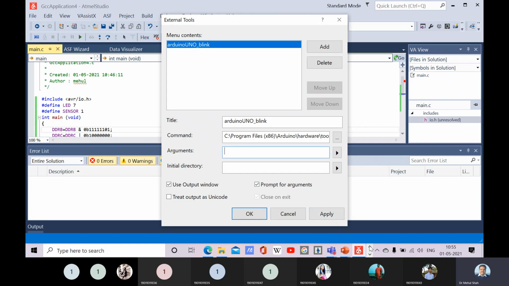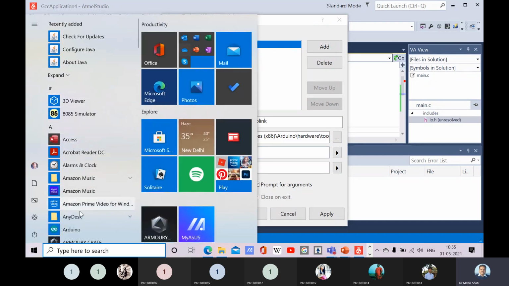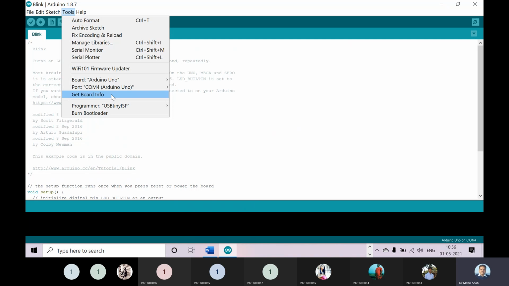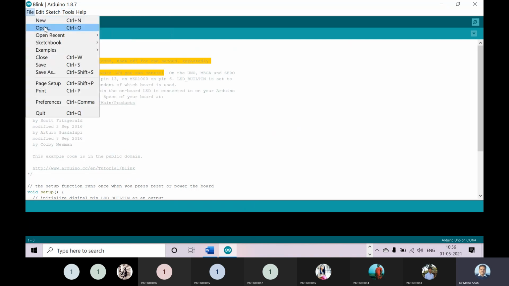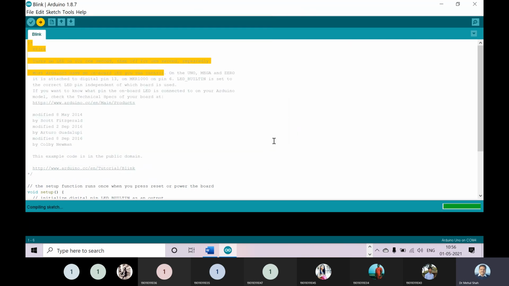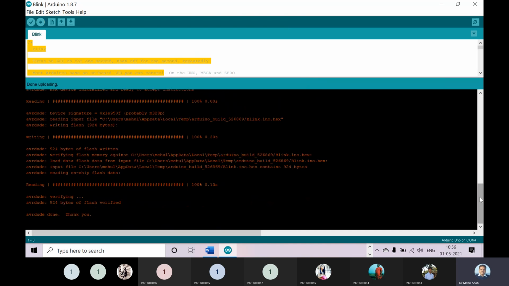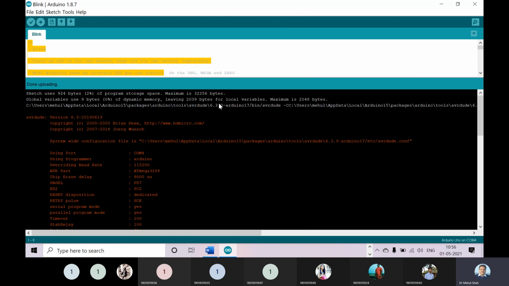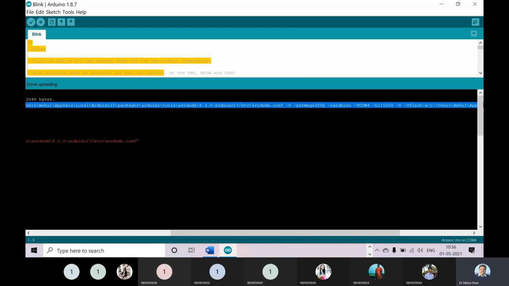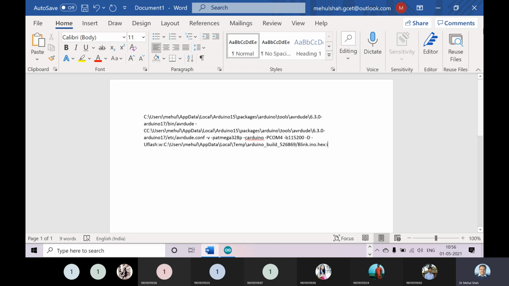Yeah, so let me copy the location from the previous installer, and I will paste the link over here, right?